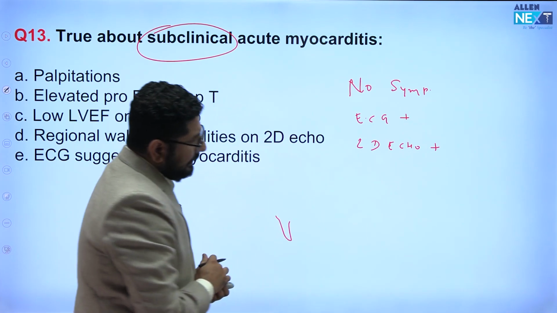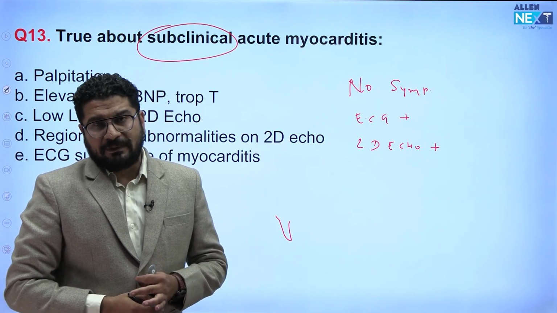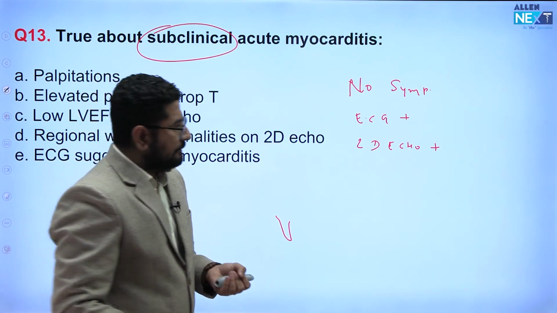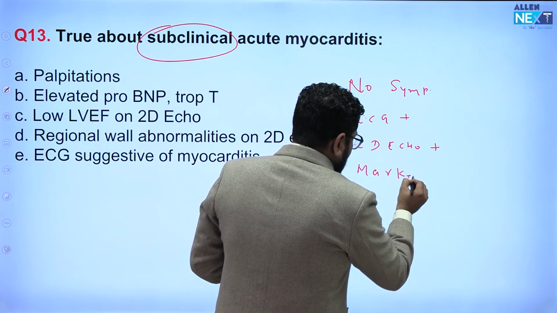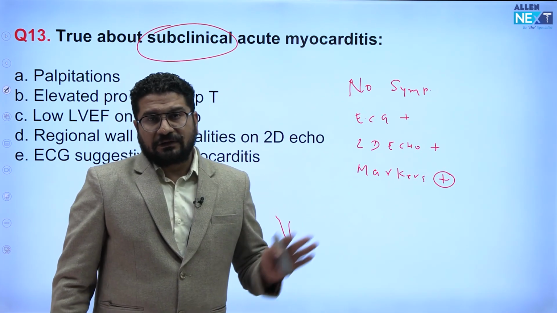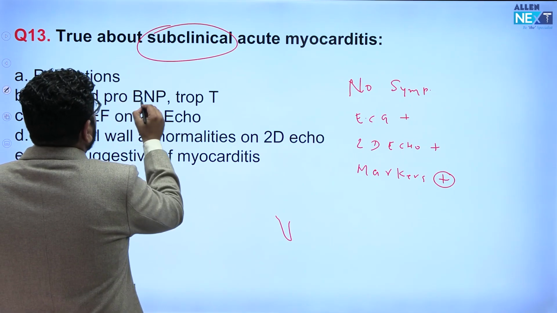Then remember, even markers of either heart failure or markers of infarction will be positive. Means NT-proBNP will be positive, troponin will be positive. So cardiac markers are positive. So everything is positive, means patient will not have symptom. That is called subclinical. So let's see the question now. Elevated proBNP, so these are the markers. This is a true statement.